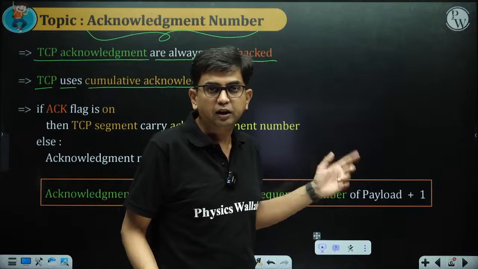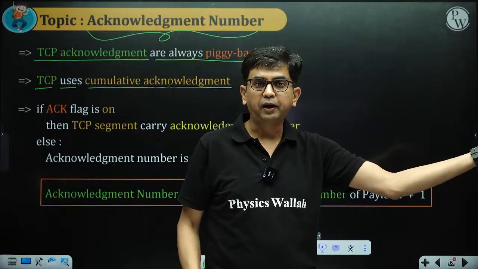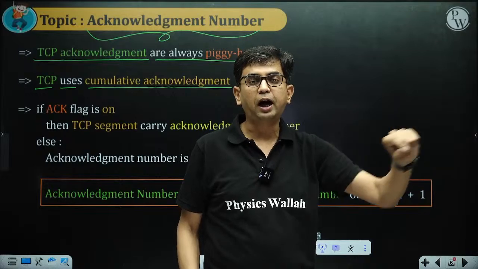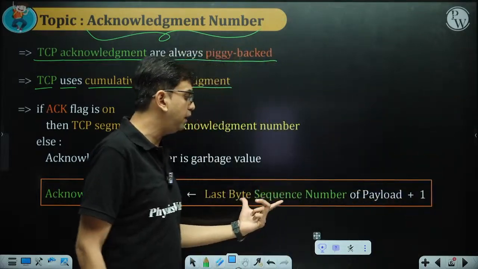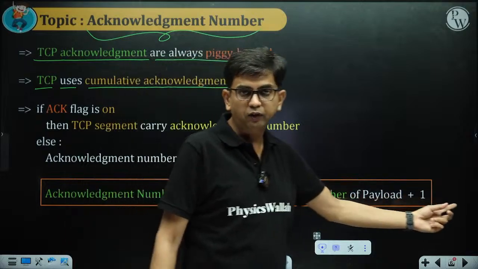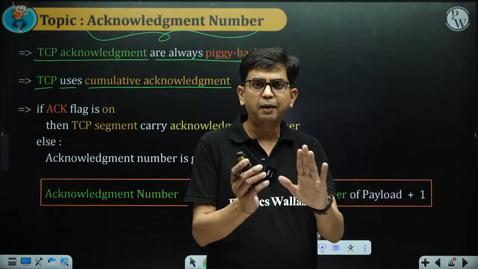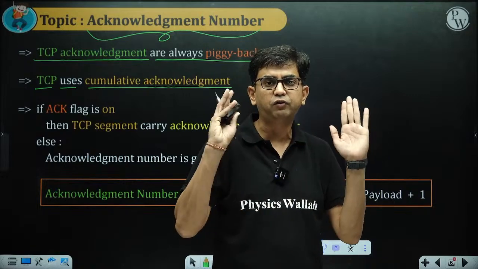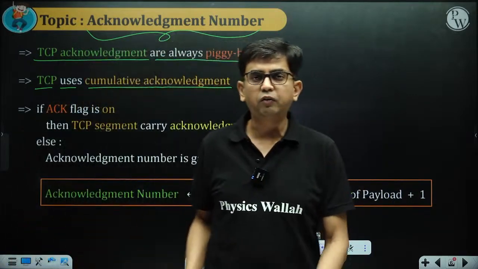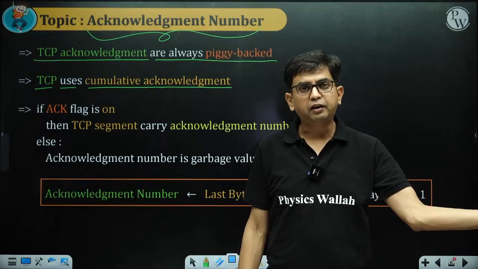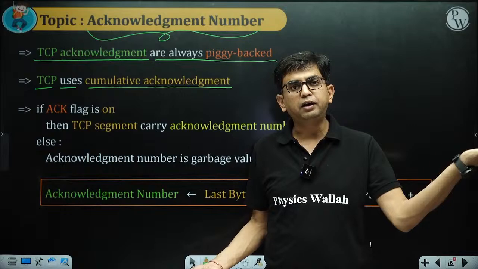Yes, and that last byte is not indicated by the receiver. The receiver always indicates the next byte: I am looking for that byte number, the segment whose sequence number is this. So whatever the last byte sequence number is, we have to add 1, and accordingly it indicates that I am expecting that byte number. So remember, in TCP the acknowledgement number is always the expected segment's sequence number.